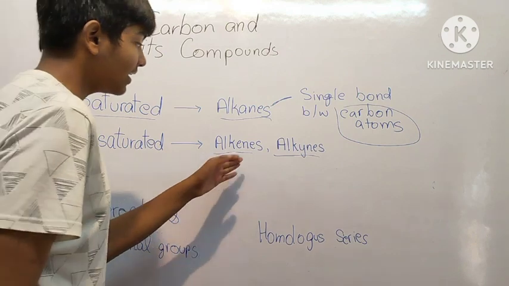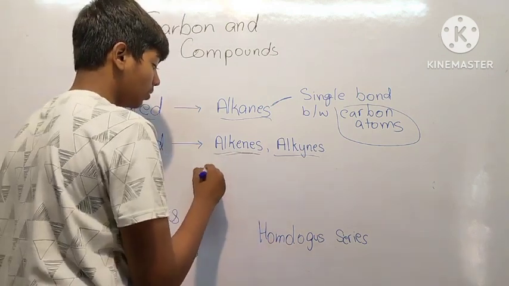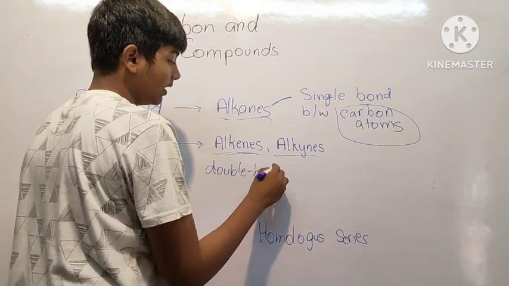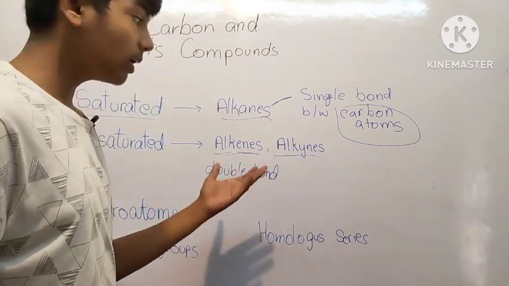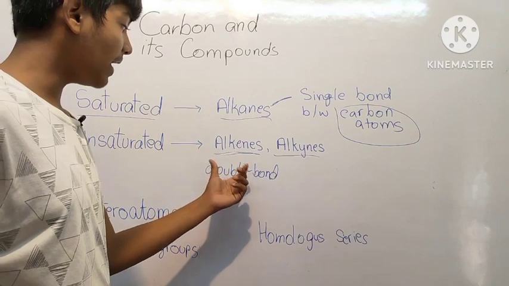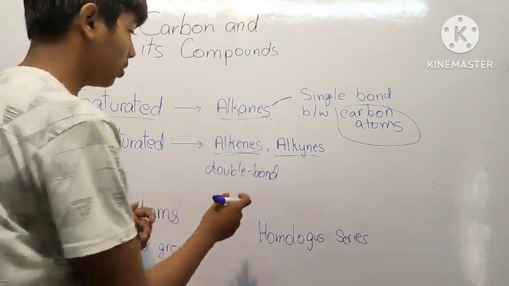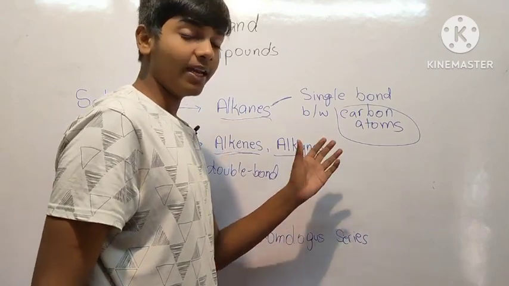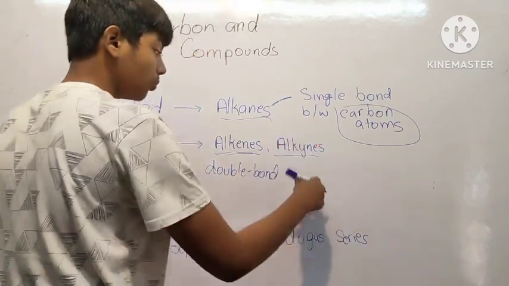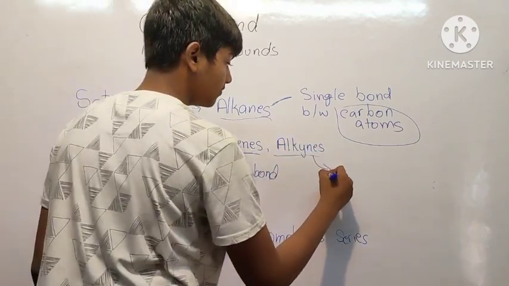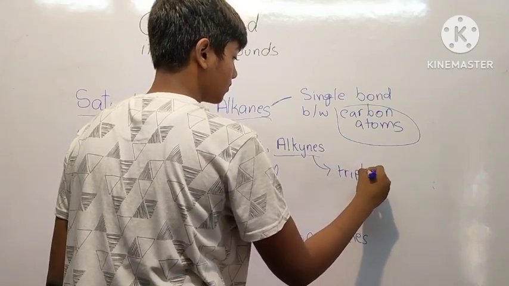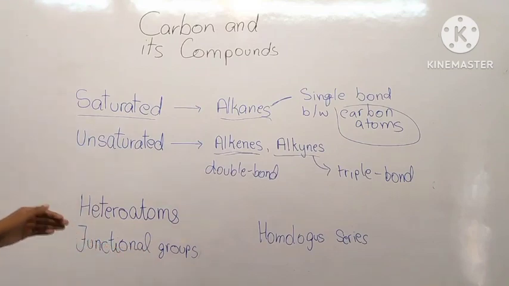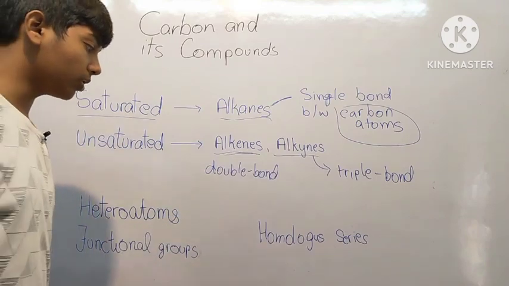Unsaturated includes alkenes and alkynes. So alkenes have a double bond. There can be one or more double bonds in a compound. So any compound which has one or more double bonds comes in alkenes, and alkynes are any compounds which have one or more triple bonds. So alkynes have triple bonds. Then we have heteroatoms, functional groups, and homologous series.